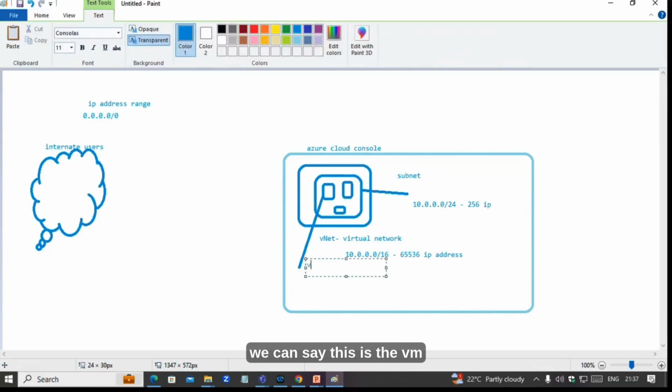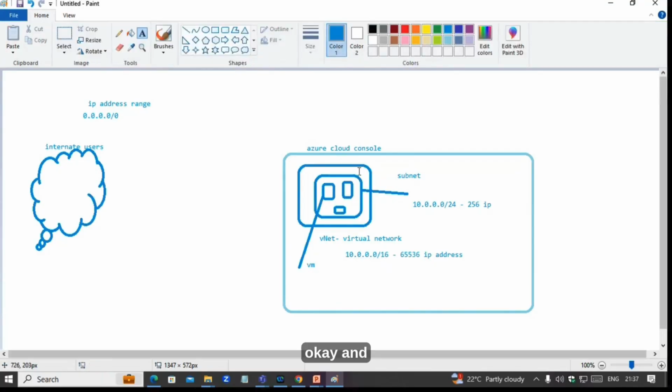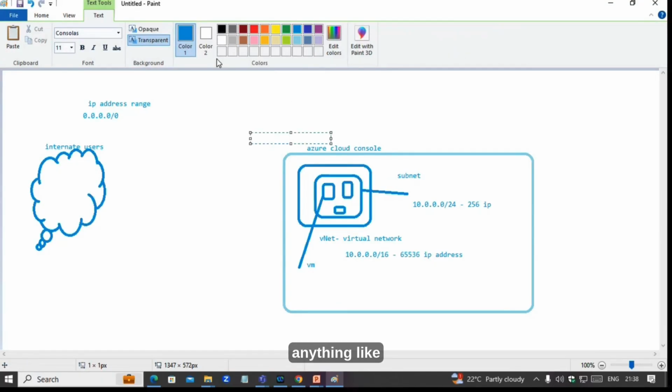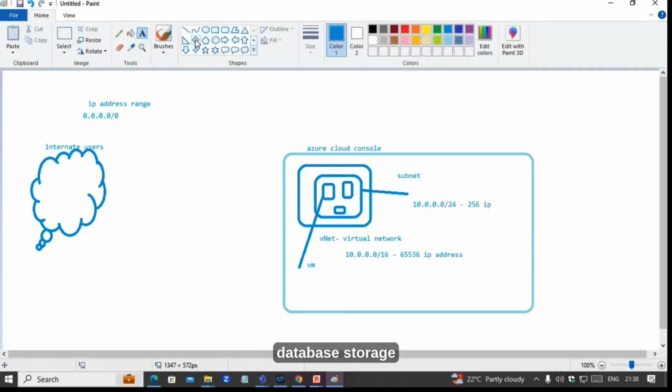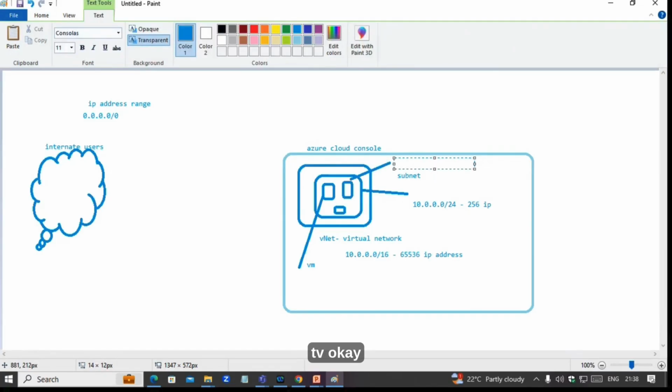So we can say this is the VM, and anything like database, storage, everything will come inside the VNet. Anything will come inside the Azure virtual network. Okay, clear?